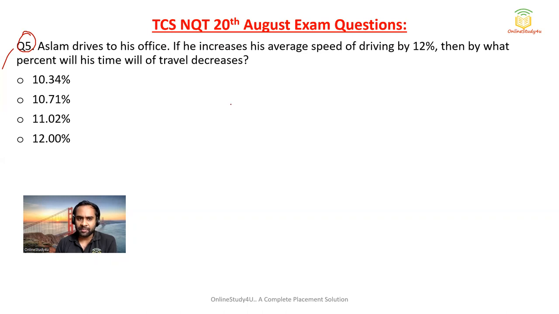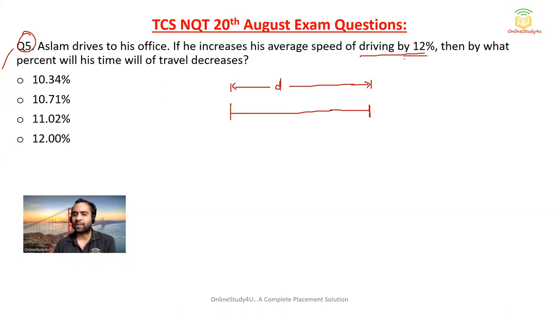Now, Aslam drives to his office. Suppose his office distance is D. If he increases his speed of driving by 12%, then what percent will his time of travel decrease? I will assume that the distance will remain same in both the cases, because he has to cover the same distance. I will assume the speed is 100 and I will assume the time is 100.